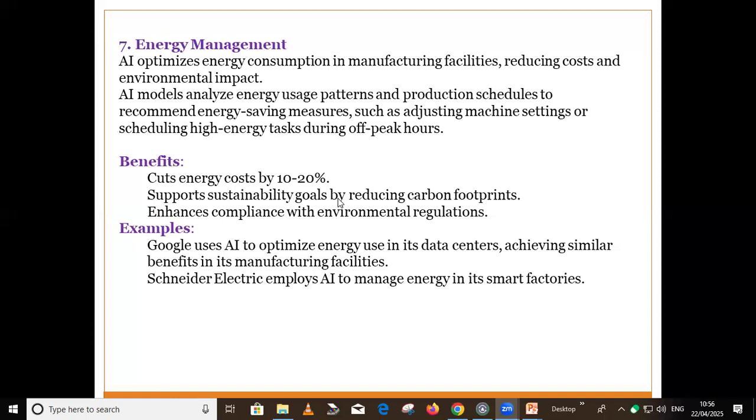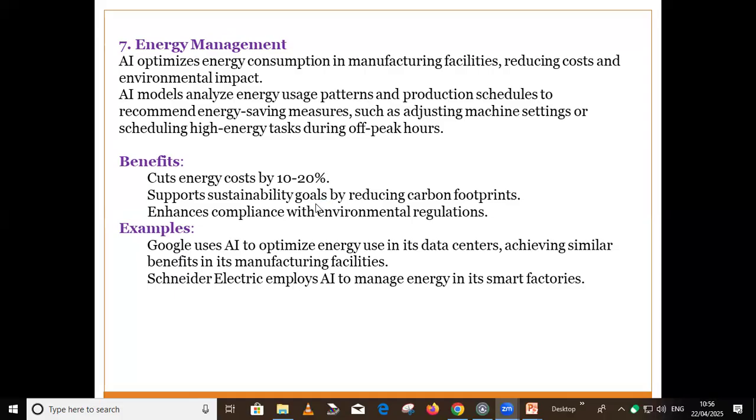Like we have smart meters, so based on the implementation of smart meters, we can analyze the energy consumed by each and every machine. Okay. Now, what are the benefits? It can cut the energy cost by 10 to 20%. It can support sustainable goals by reducing carbon footprint. Then it can enhance compliance with environmental regulations.